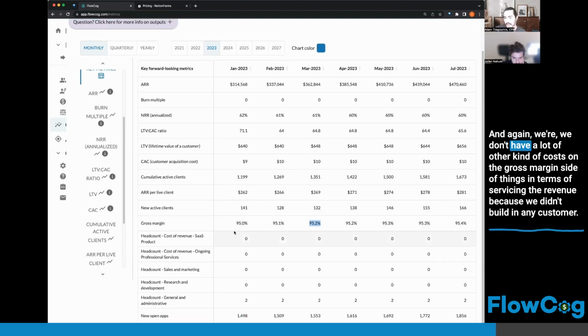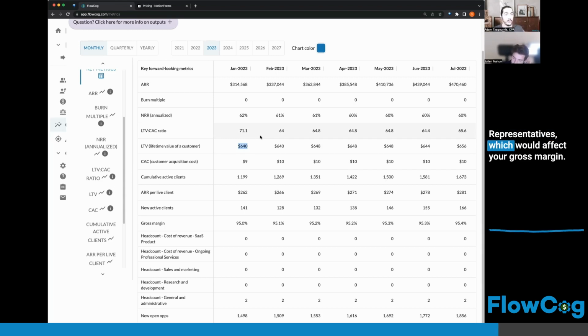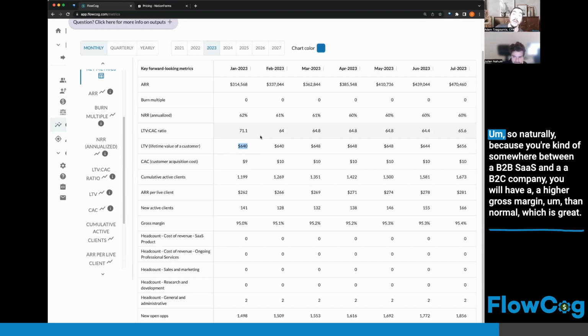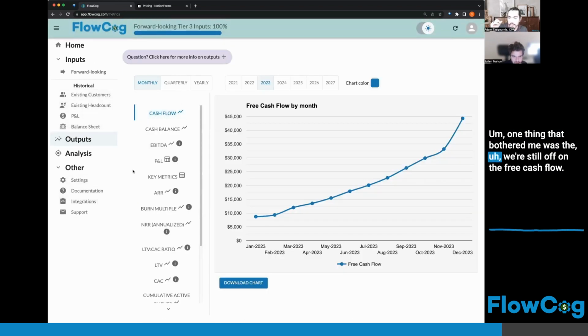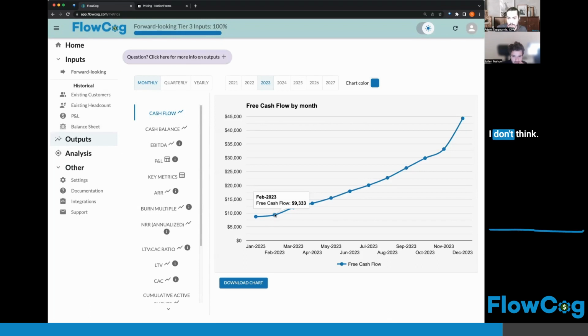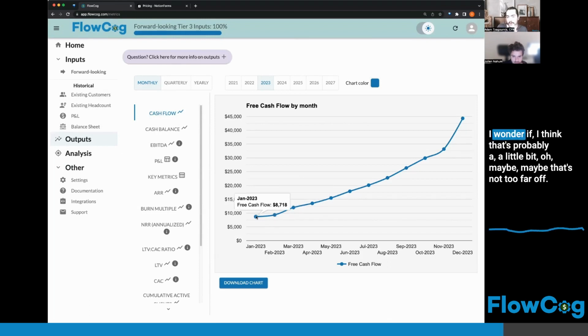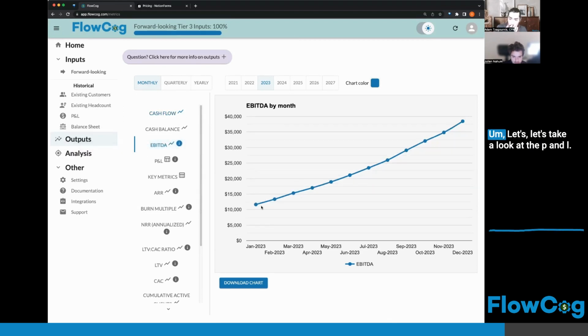And again, we don't have a lot of other costs on the gross margin side of things in terms of servicing the revenue, because we didn't build in any customer success representatives, which would affect your gross margin. So naturally, because you're somewhere between a B2B SaaS and a B2C company, you will have a higher gross margin than normal, which is great. One thing that bothered me was we're still off on the free cash flow. I don't think it updated. Okay. I think maybe that's not too far off.